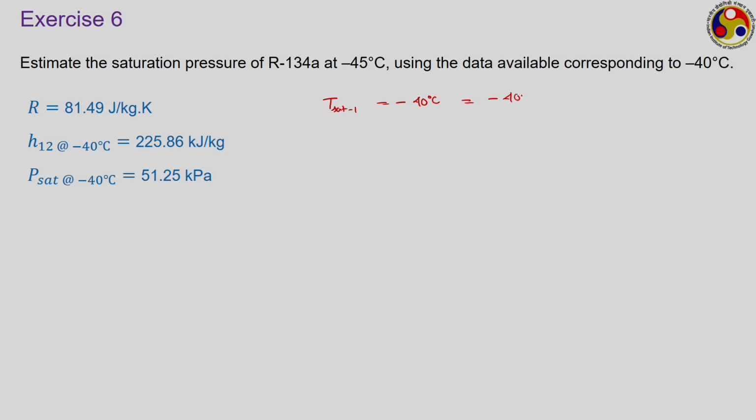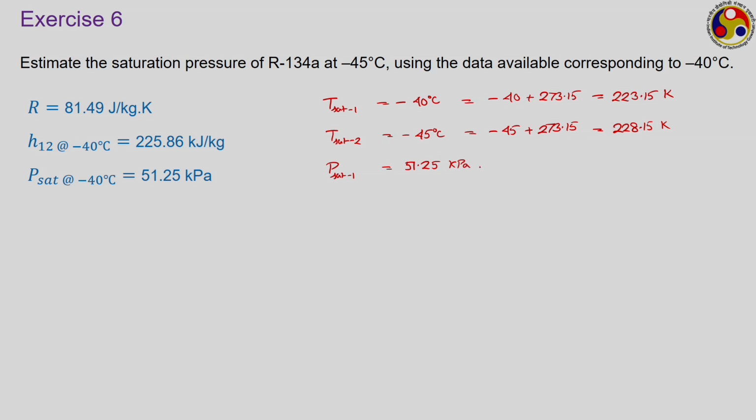So, we can say minus 40 plus 273.15, which gives us 223.15 Kelvin, and the second point for which we are looking to do the calculation, the temperature is minus 45 degree Celsius. So, minus 45 plus 273.15, that is 228.15 Kelvin. The known saturation pressure, that is P sat 1 corresponding to minus 40 degree Celsius, here is